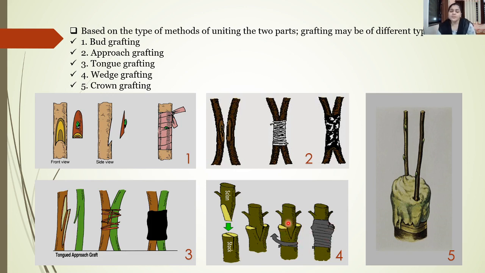and eventually there will be a union of this root and this scion and the stock, and they will grow into a single plant. So such type of grafting is called wedge grafting.